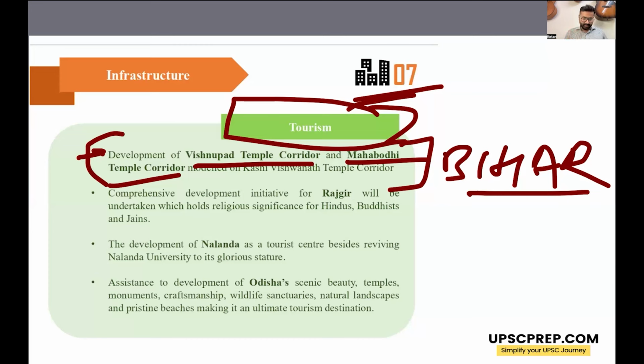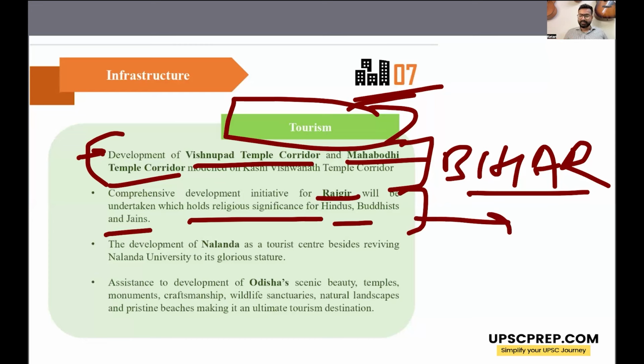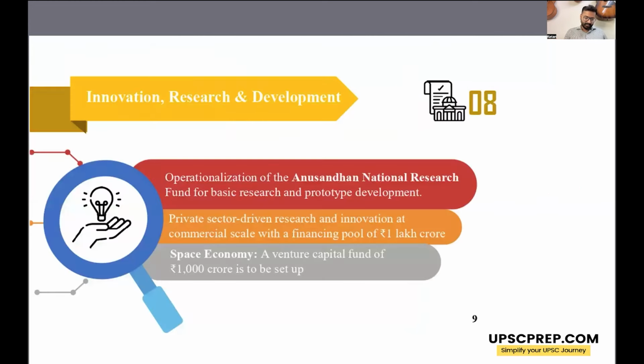There will be further development of Rajgir, which holds religious significance for Hindus, Buddhists, and Jains. So this would be a good exercise for you. Find out what are the various religious significance for Hindus, Buddhists, and Jains in Rajgir. Then there will be development of Nalanda as a tourist center. Then a lot of assistance given to Odisha for developing scope of tourism in Odisha. The eighth priority is innovation, research, and development.